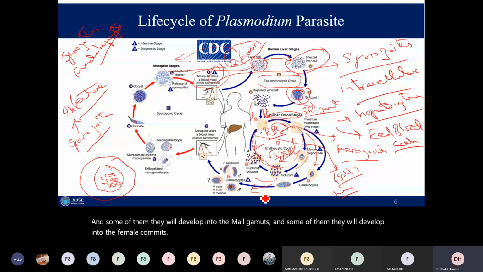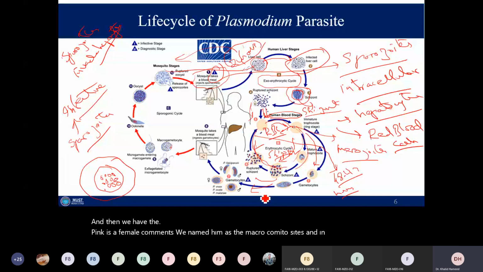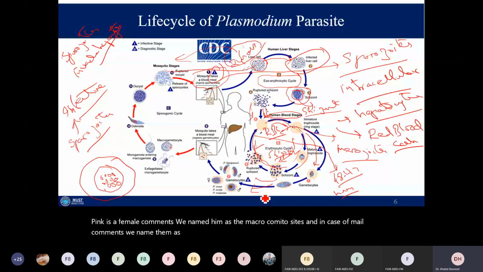In case of female gametes, we name them the macrogametocytes, and in case of male gametes, we name them the microgametocytes.